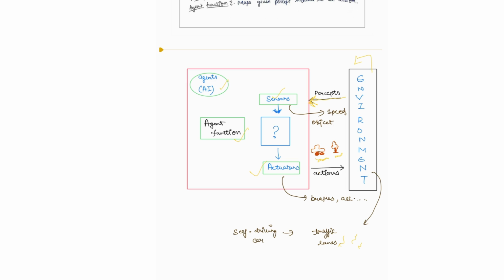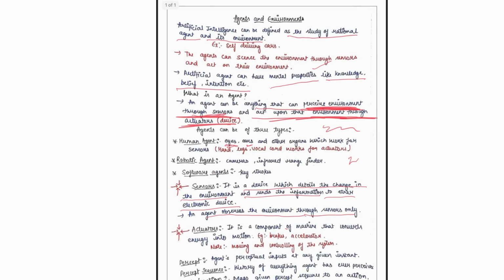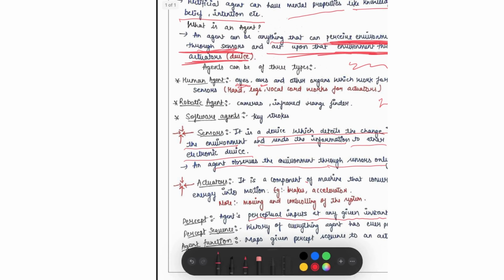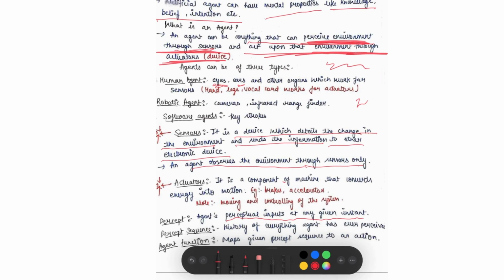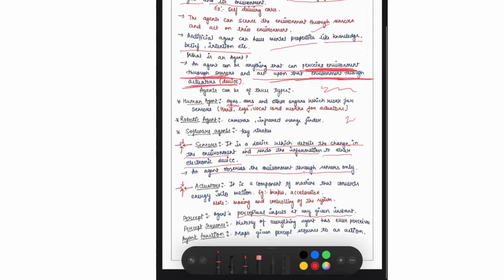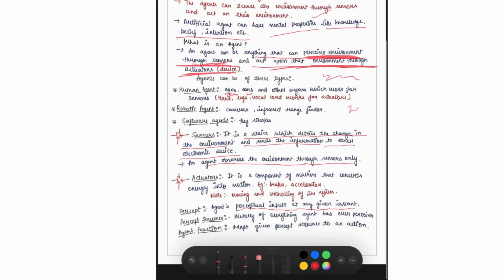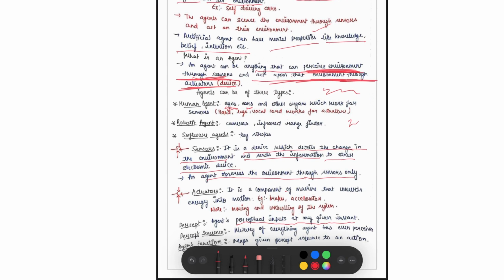So, a percept is the agent's perceptual input at a given instance. I think you got it now. The agent is perceiving the environment with the help of sensors. Okay, what is a percept sequence?